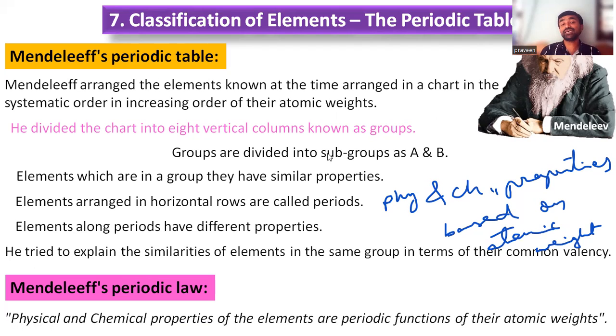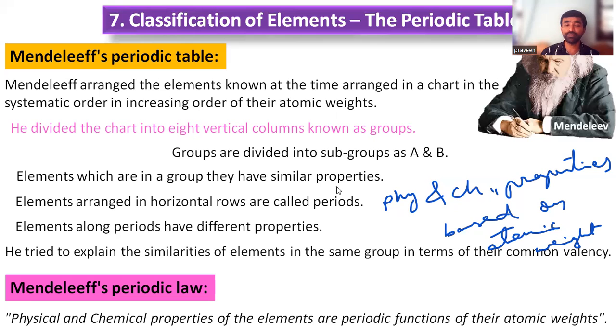The physical and chemical properties of the elements are periodic functions of their atomic weights. So based on the atomic weight, periodic functions means that they change regularly, right? Depending on the atomic weights.